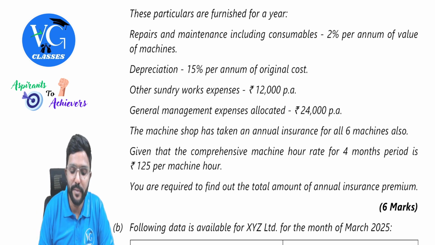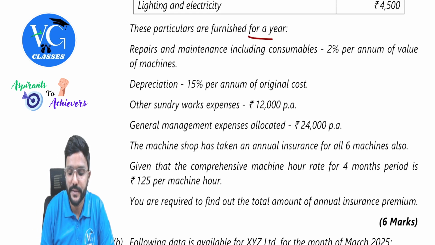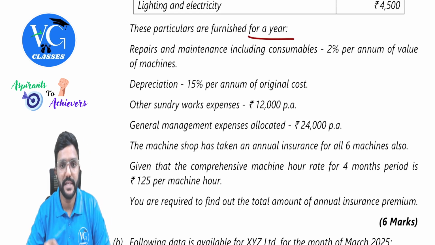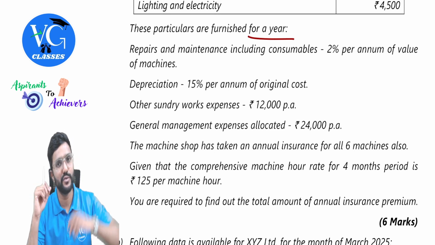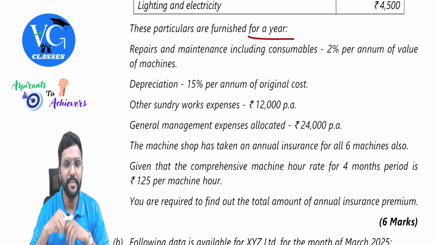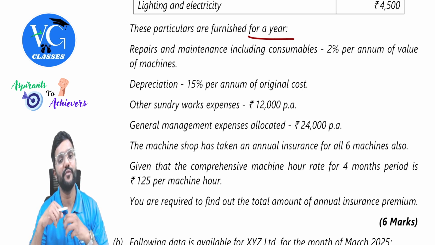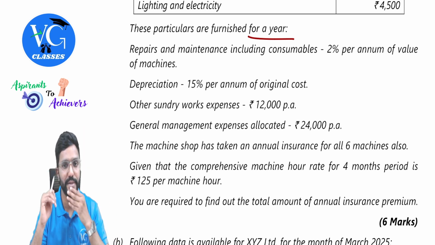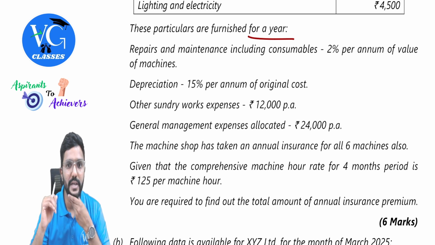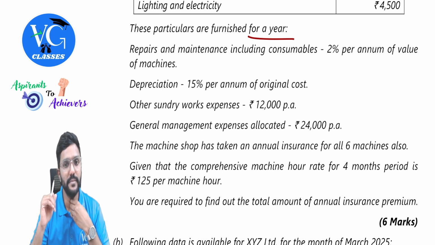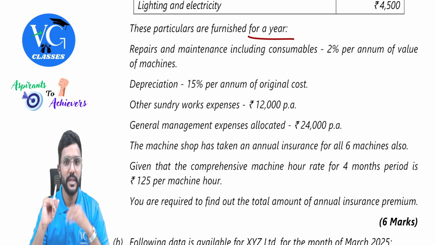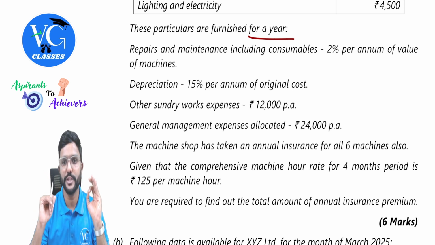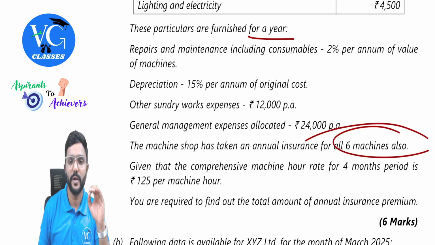So the following particulars is for a year, guys. Repairs and maintenance, including consumables, 2% per annum of the value of the machine. So 3 lakh into 2%. Depreciation 15% per annum of original cost. That is 3 lakh into 15%. Other sundry work expenses 12 lakh per annum. General management expenses allocated 24,000 per annum. The machine shop has taken an annual insurance for all the 6 machines also.